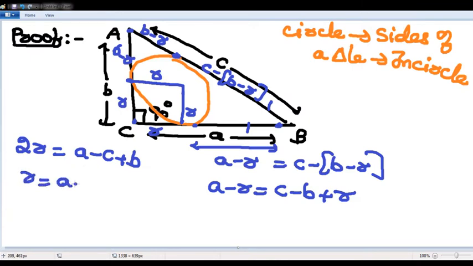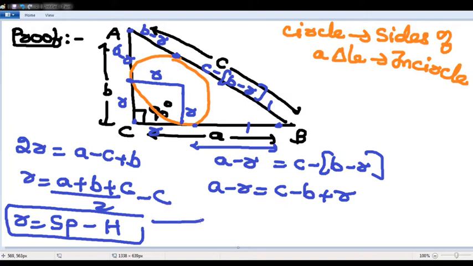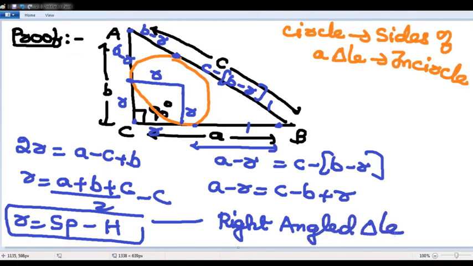R is nothing but (A plus B plus C) by 2 minus C. A plus B plus C by 2 is the semi-perimeter, and C is the hypotenuse. Inradius is always given by semi-perimeter minus hypotenuse in the case of a right angled triangle. I hope it is clear.